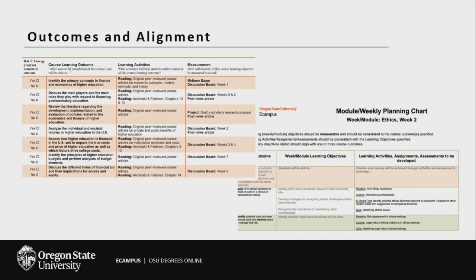So we ask you to think of 3, 4, 5 main things that they need to walk away with. And then we're constantly focusing on alignment. Do the activities align? How are you going to measure this? We use more of a backwards design approach. We start with the outcome, we figure out how to measure it, and then all of the learning materials and activities follow suit. But we're focused on the alignment. Does everything align with each other?